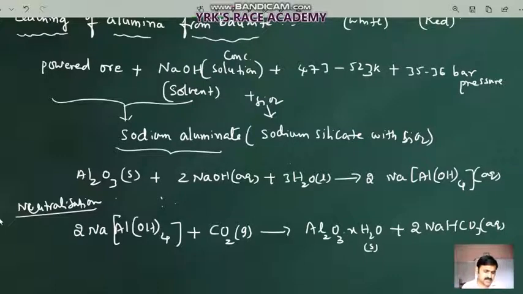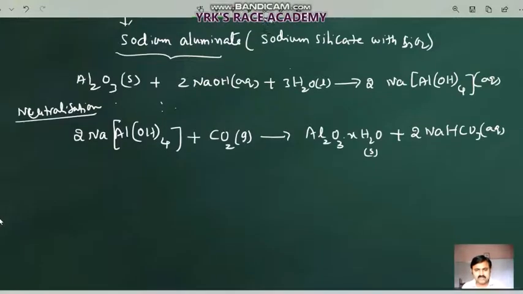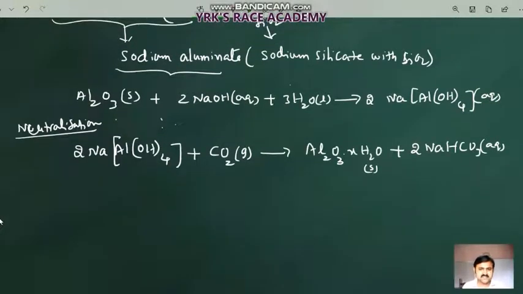In this chemical reaction, sodium silicate remains in the solution and hydrated alumina will be filtered. So that means whatever the impurities like sodium silicate discussed earlier, they will be filtered out and we will get the hydrated Al2O3 precipitate. This Al2O3·xH2O is nothing but hydrated precipitate. Okay.